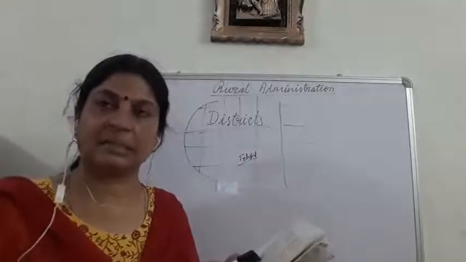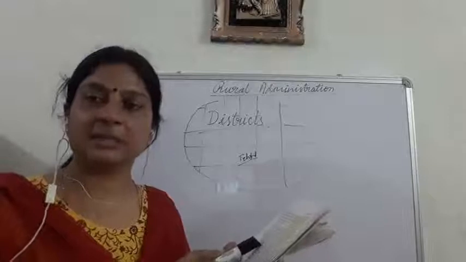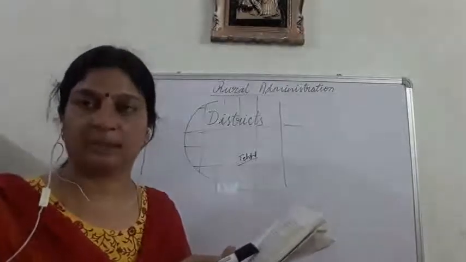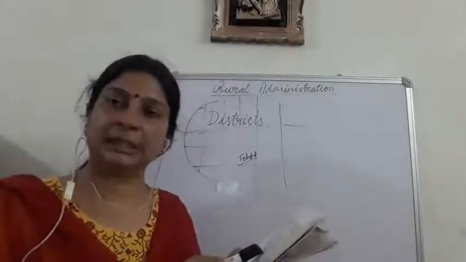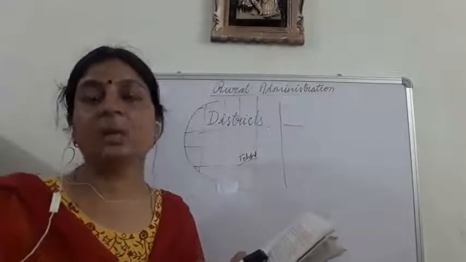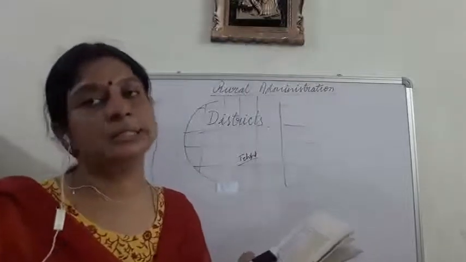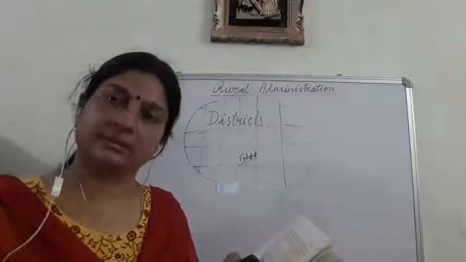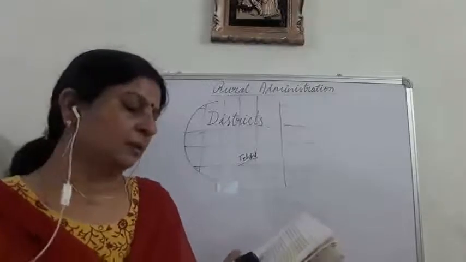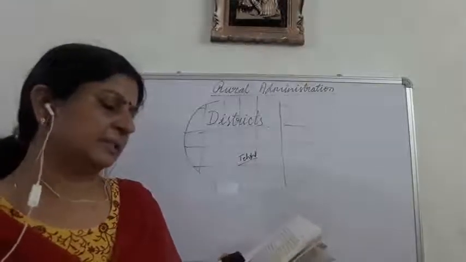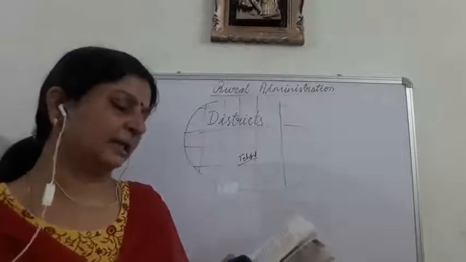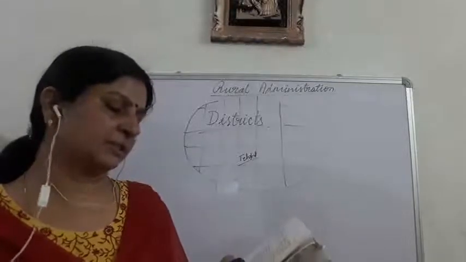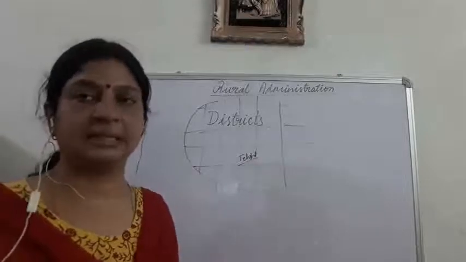At some places they are known as tehsil, at some places as taluka. So what is a tehsil or taluka? A tehsil or taluka is a subdivision of a district. At the head is the district collector, and under her are the revenue officers, also known as tehsildars.